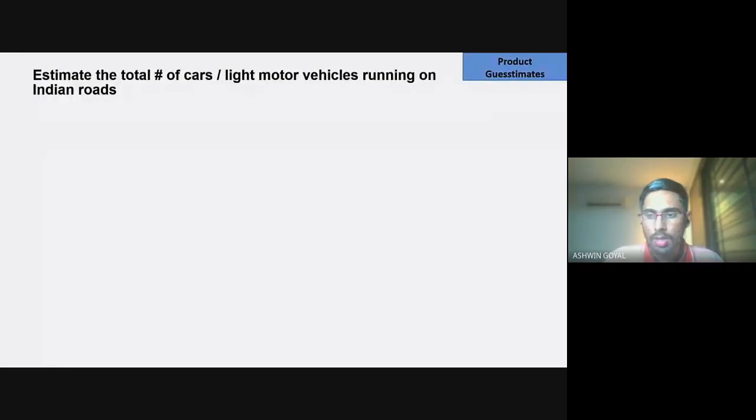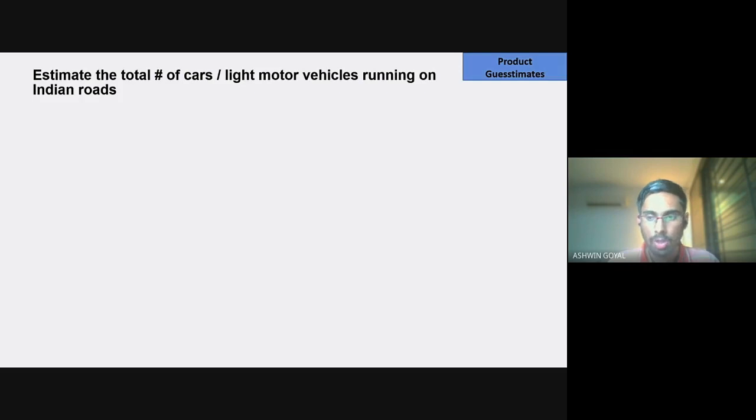All right. So this is the question we'll be solving right now. What is the total number of cars or light motor vehicles running on Indian roads? This is the question that we want to solve. So how do we start? This is a very broad question. The scope is very broad. We need to narrow down the scope first of all.